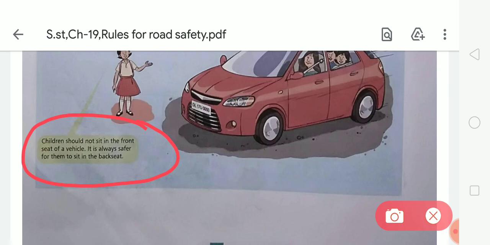So students, I hope you all have understood chapter number 19, and you have to read and learn this chapter. This is your today's homework. So that's all.